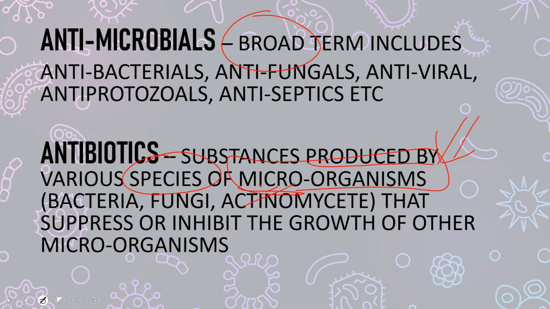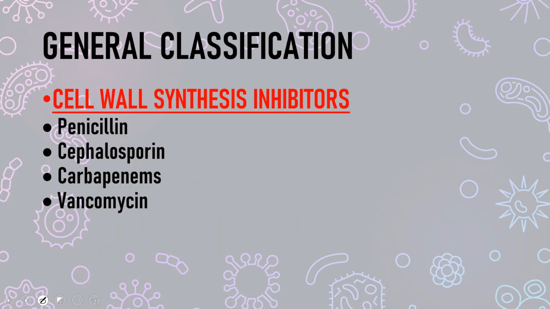Now we will classify our antimicrobial drugs in a very broad way. This is a general classification of antimicrobial drugs. Antimicrobial drugs are classified into cell wall synthesis inhibitors, which could be penicillins, cephalosporins, carbapenems, and vancomycin.